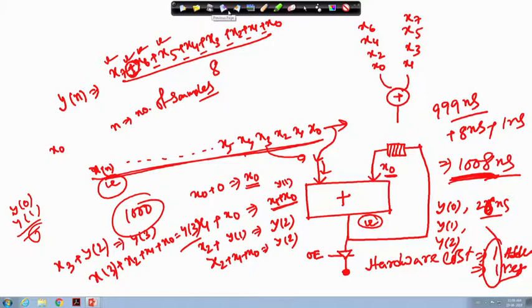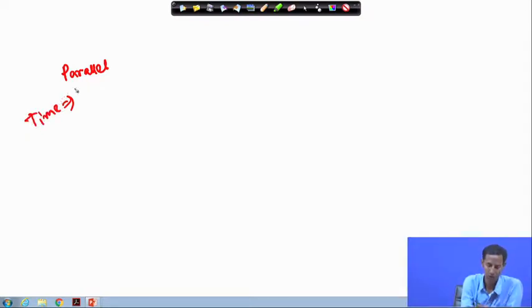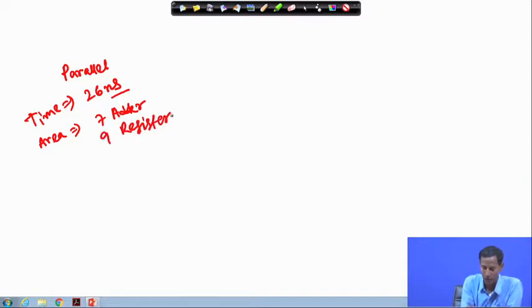So, that means if I just again come back to this, now let us conclude to this. For the parallel implementation, the time requirement is how much? 26 nanosecond, and the area is 7 adders plus total 9 register, right.